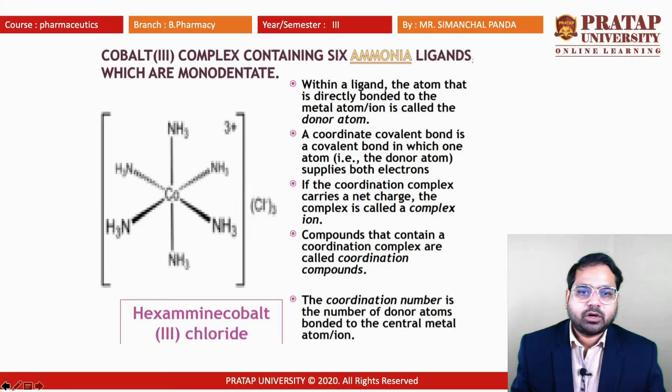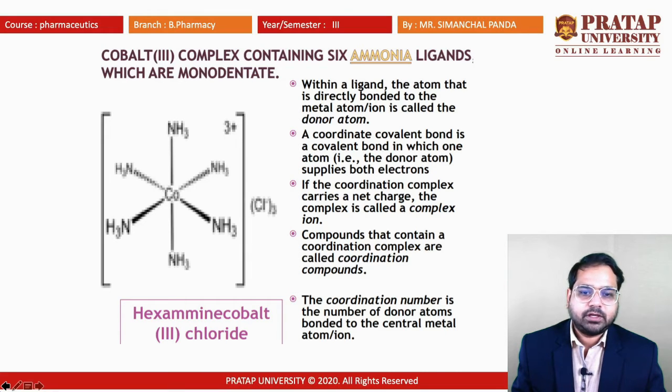If the coordinate complex carries a net charge, the complex is called as the complex ion. The compounds that contain a coordination complex are called coordination compound. Here is an example of coordination compound, as we can see that the compound contains a coordinate complex.